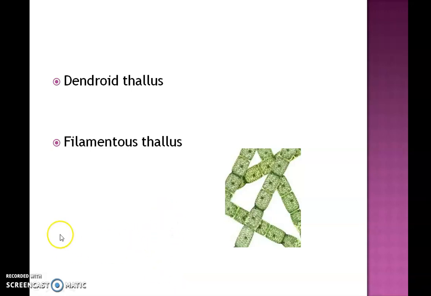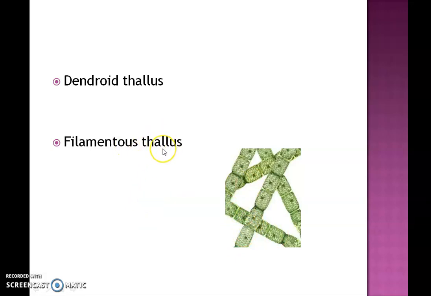So this many varieties come under filamentous thallus. Filamentous thallus are nothing but thallus that appear like filaments. We can see here, this is a uniseriate filament because only a single row of cells is seen here forming a thallus.